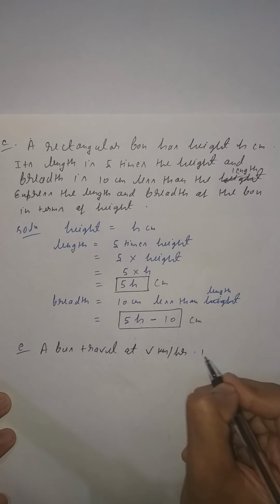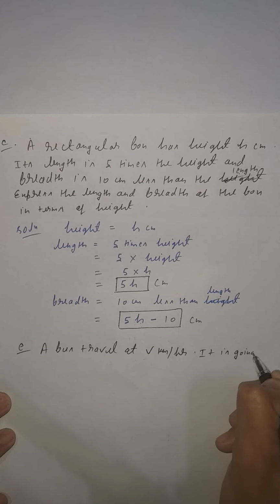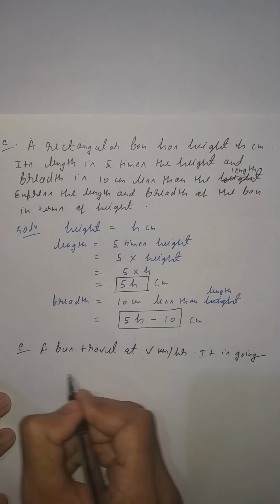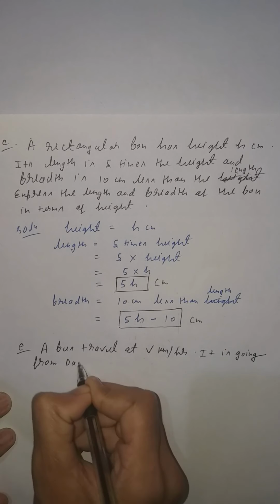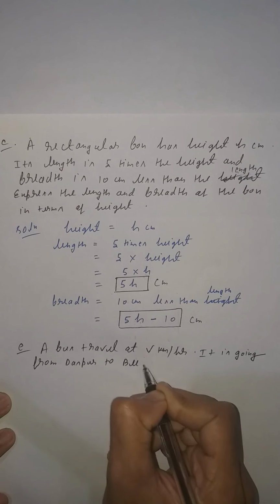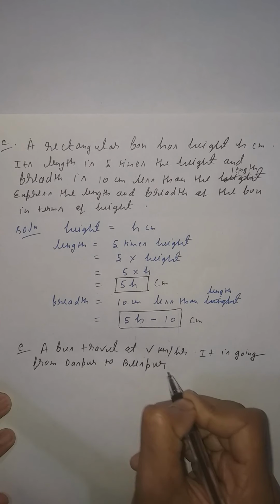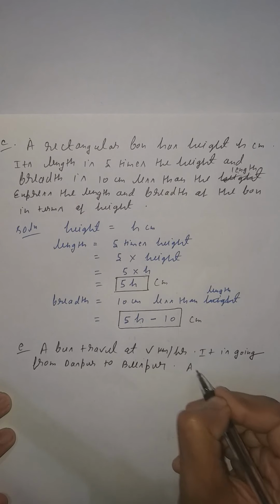It is going from Dispur to Bispur. After the bus has traveled 5 hours,